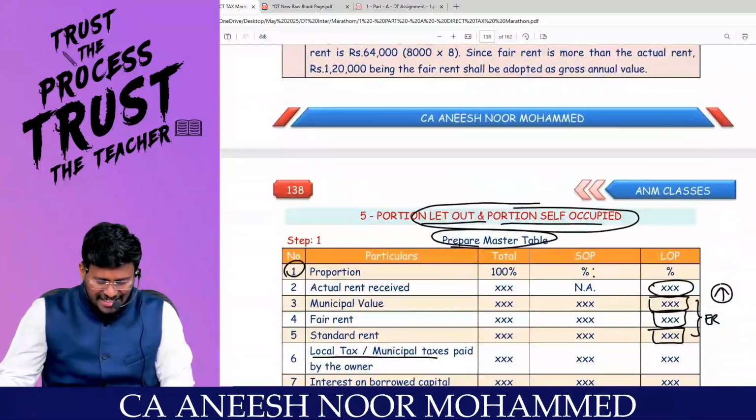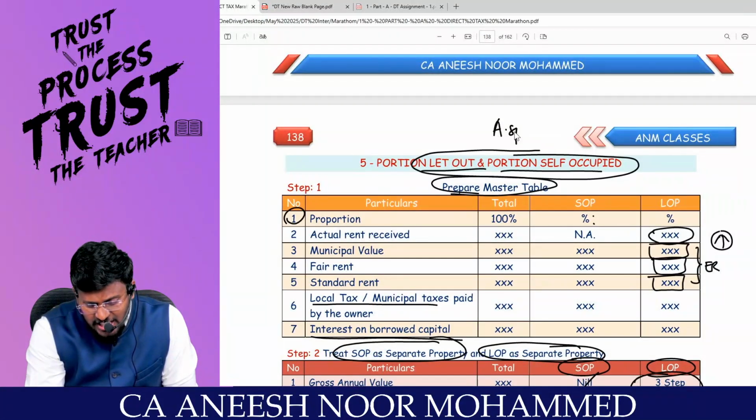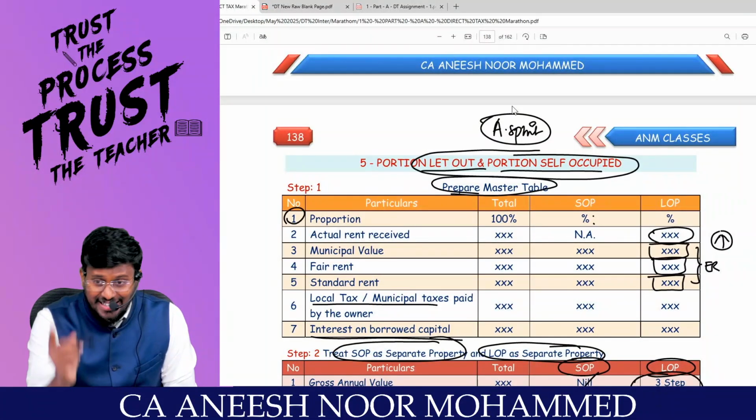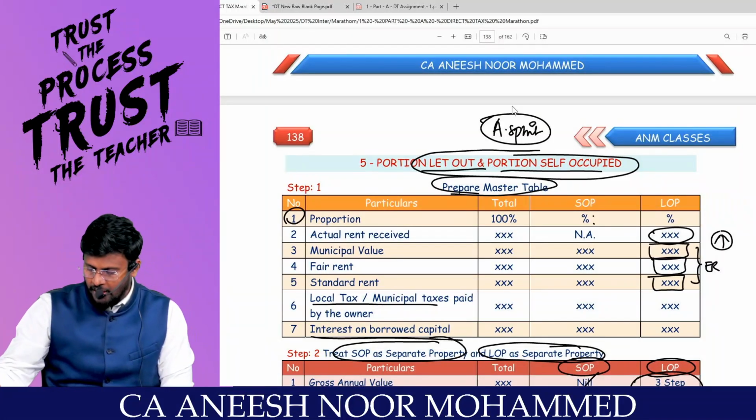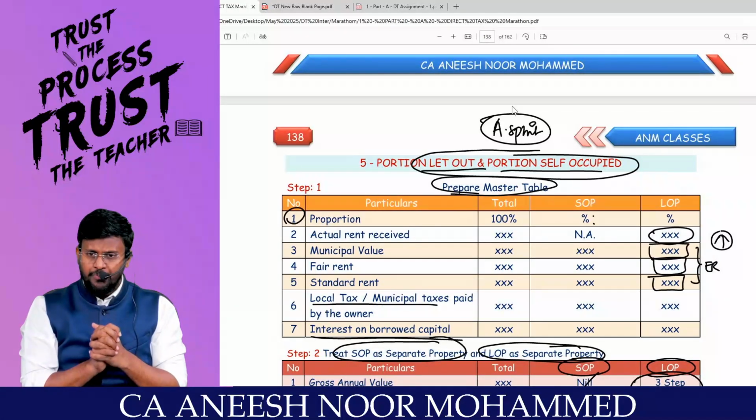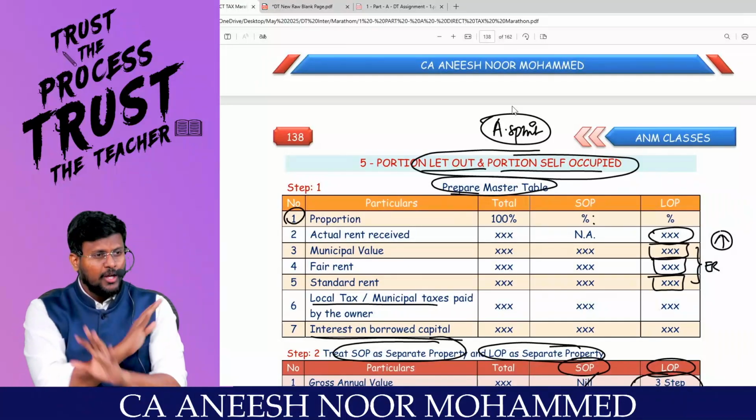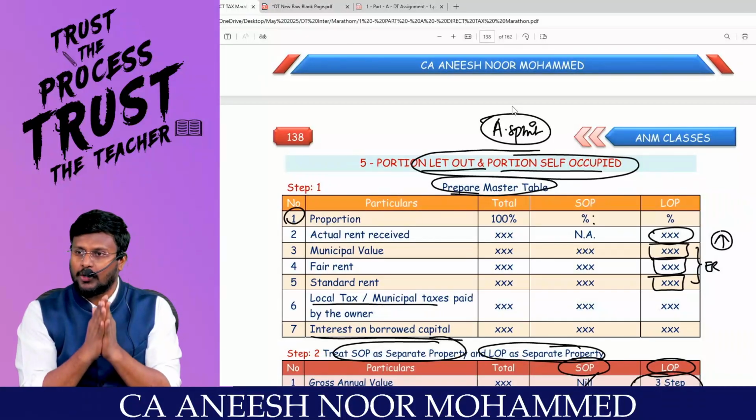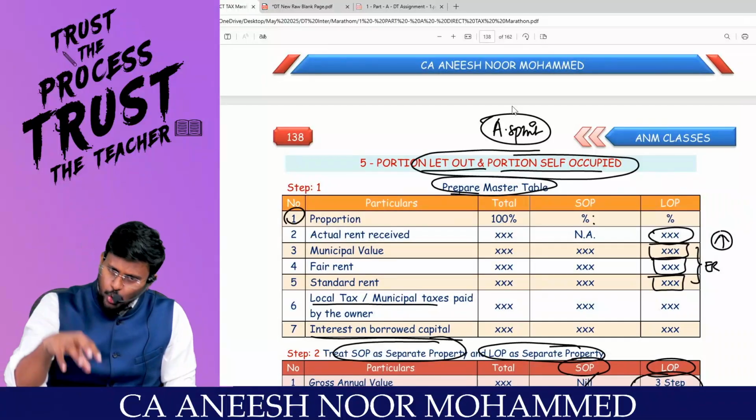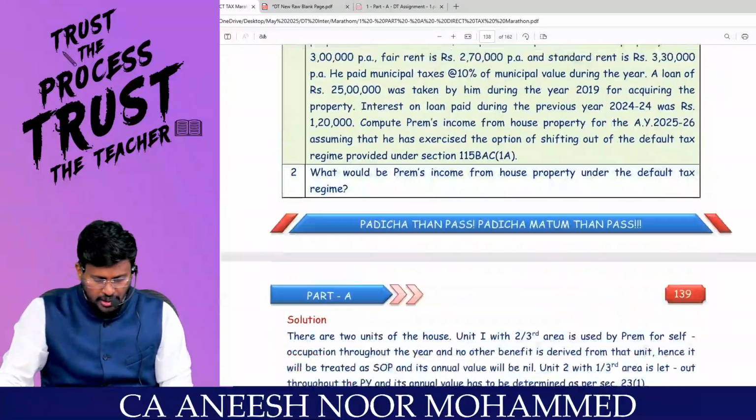And the next category is the portion self-occupied, and this is an area split. What split? That was time split; this is area split. Treat it as two separate houses. Prepare the Vijay table. Are you all really with me? What the Vijay table says is that whatever relevant information is given in the question, you tabulate in a table called the master table. Then use the SOP column for the SOP, LOP column for the LOP. Then you can proceed with the question. Are you really with me?